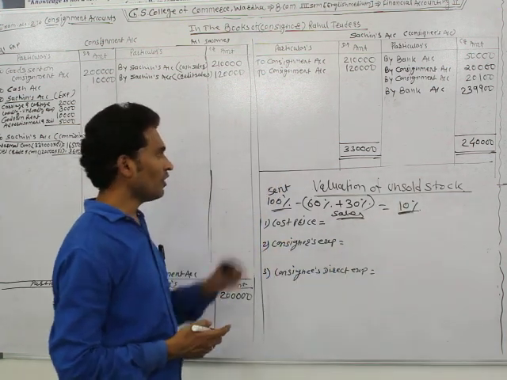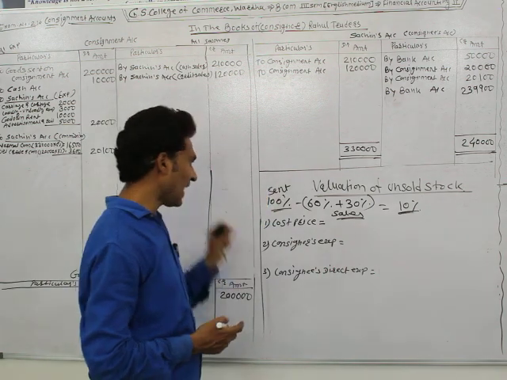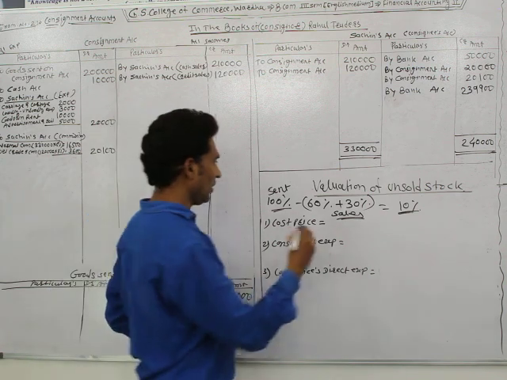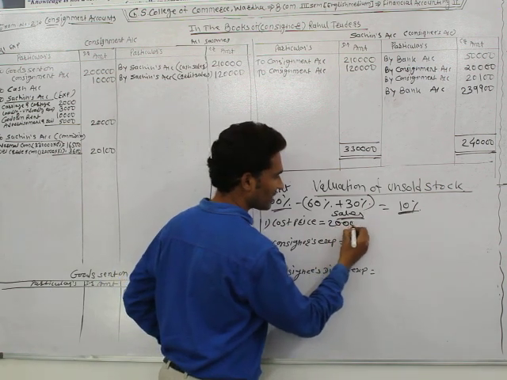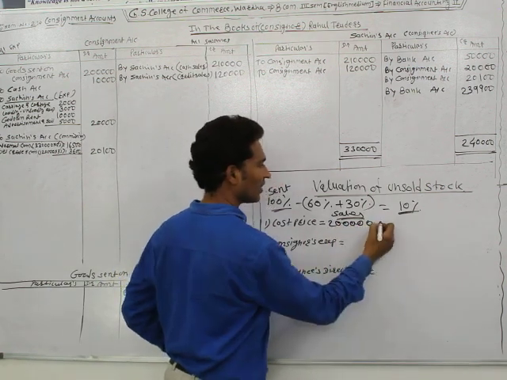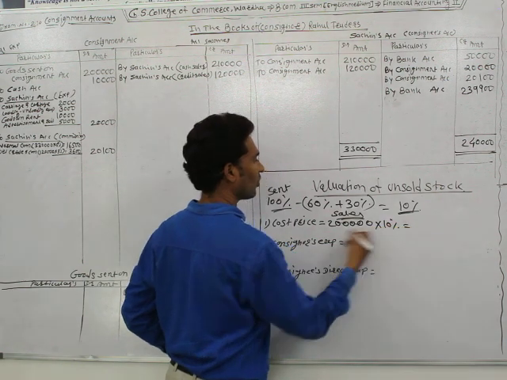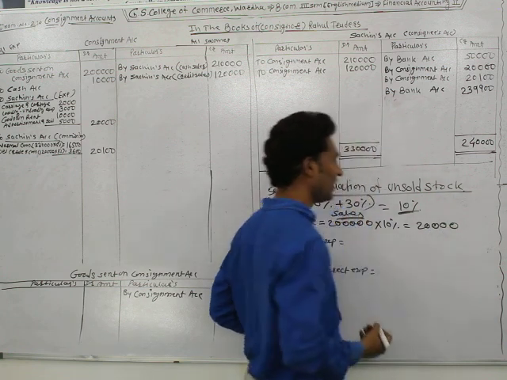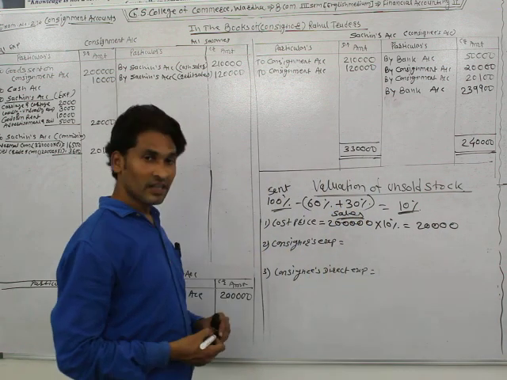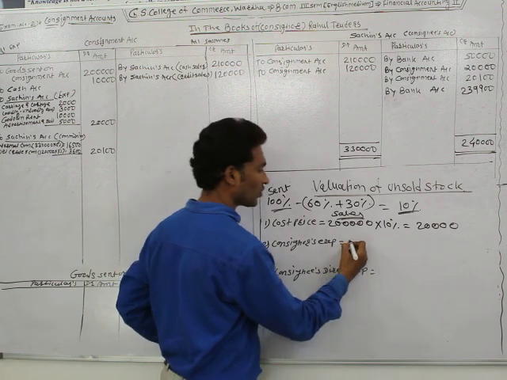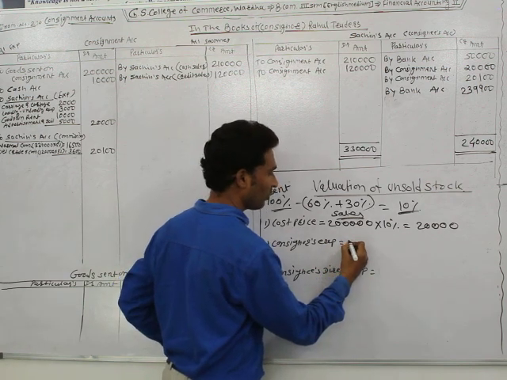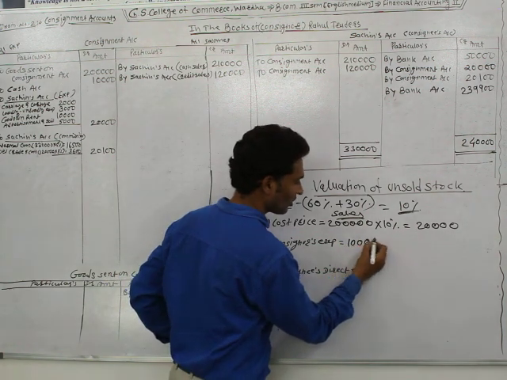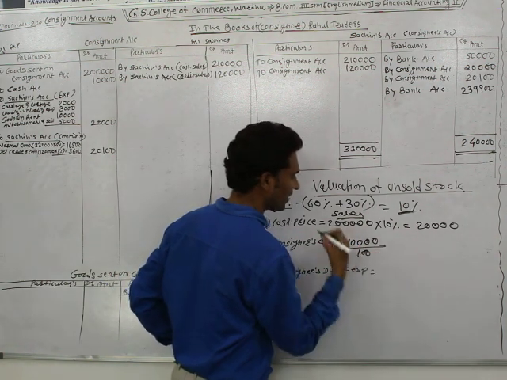Now, when valuation of unsold stock is done, at that time you just take the first point, the cost price of these goods. Now the total cost price is rupees 2 lakh. 10% of the total consignment, it means 10% of 2 lakh, is rupees 20,000. Consignor's expenses: consignor's total expenses are rupees 10,000, which it had paid. 10,000 is for 100%.